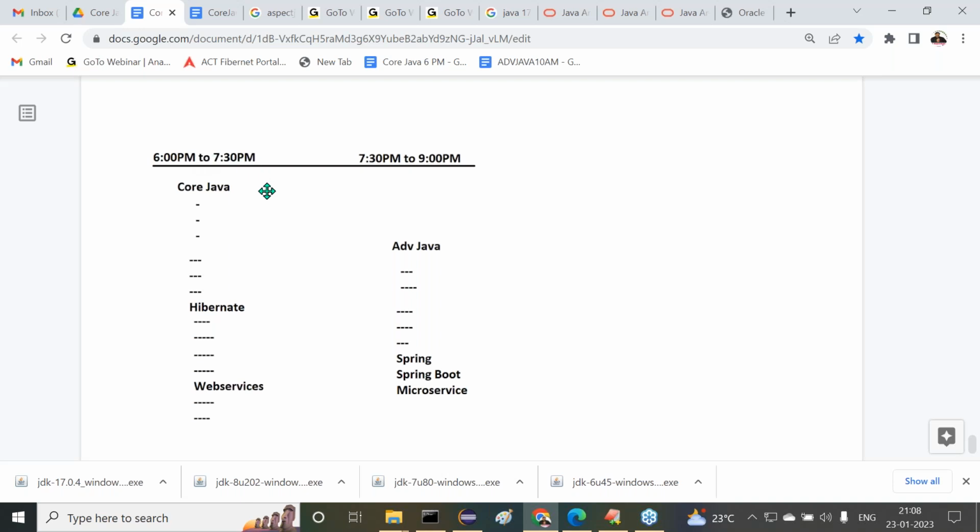OOPs onwards, object orientation, actual Java will start from OOPs only. Before that, only fundamentals like steps to prepare the first program, introduction part, language fundamentals. These things I will discuss at 7:30 to 9 only. But from object orientation onwards, I'm going to take your classes at 6 to 7:30. Please recognize this point.